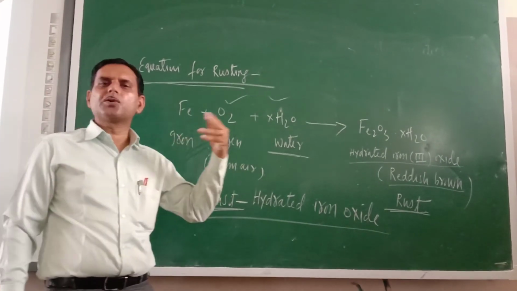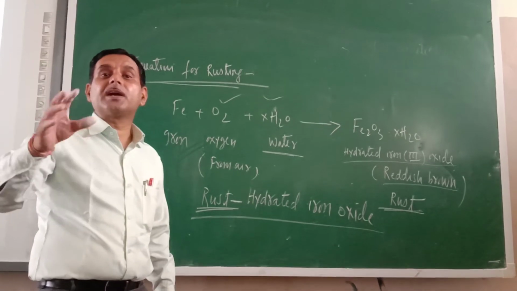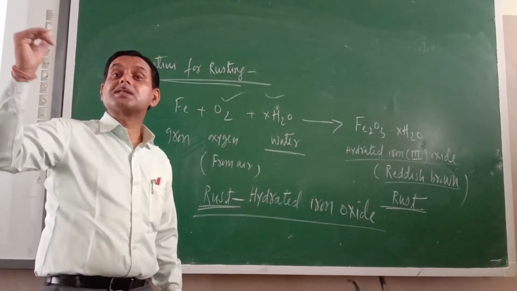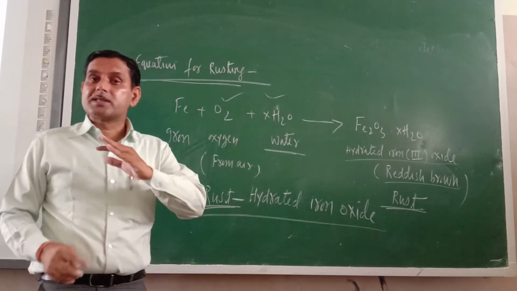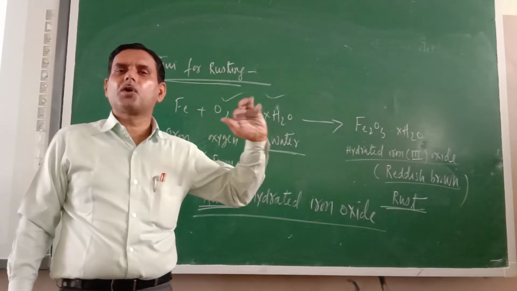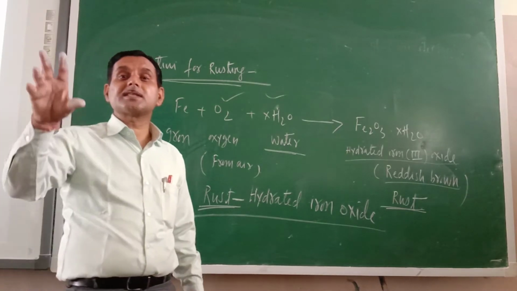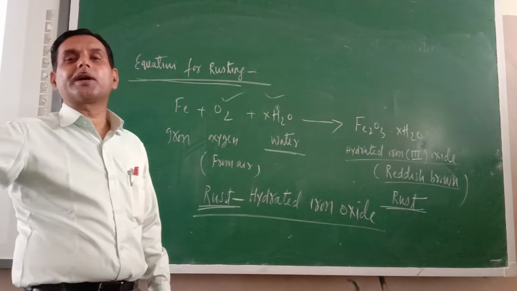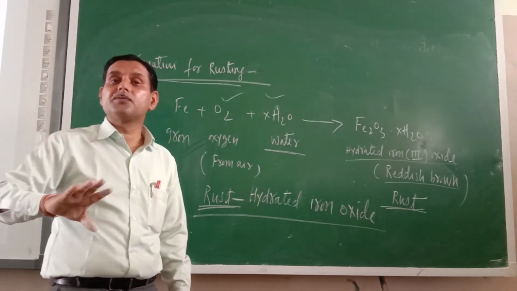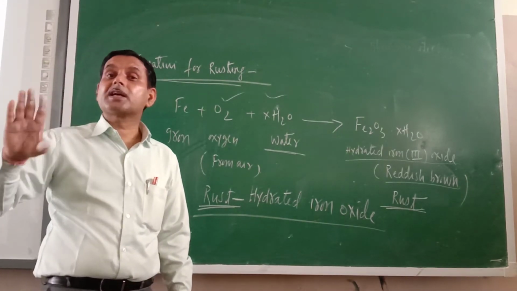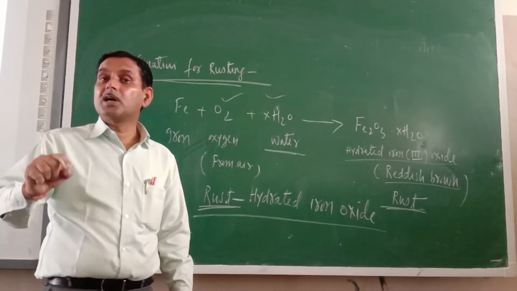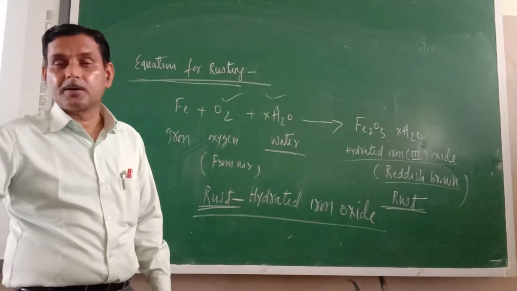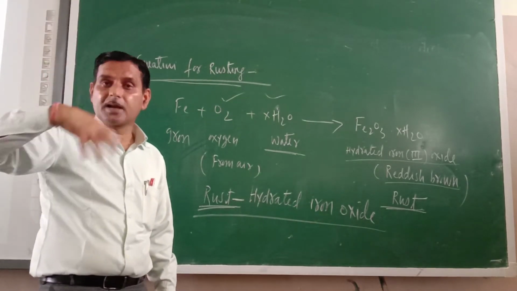Now the basic question is, how can we prevent rusting? Rusting is very harmful for ships. Just try to understand. A ship is always in contact with sea water, and you know sea water is salty. So the parts which are in contact with sea water almost all the time get rusted very fast because of the presence of salt and moisture, water vapor, in the nearby surroundings.